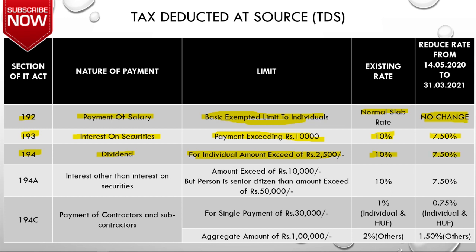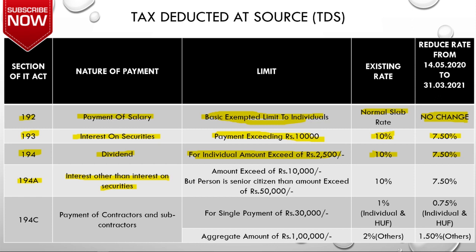Next is Section 194A, which is applicable for interest other than interest on securities. What do you mean by interest other than interest on securities? When you have taken a loan from the bank or a private party, or the bank is giving interest on the deposit you have with the bank, then this section will come into play.